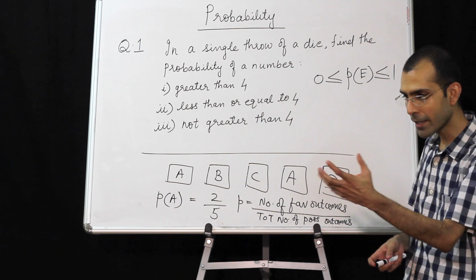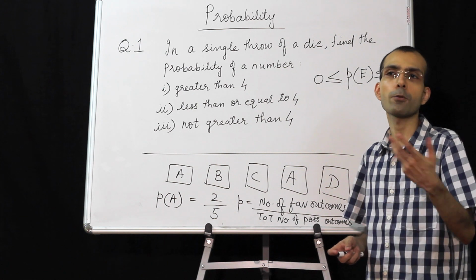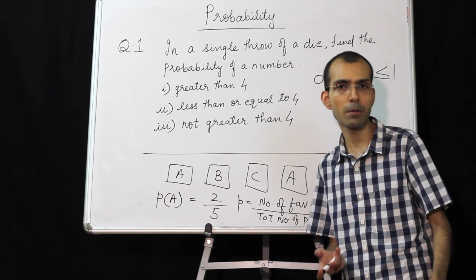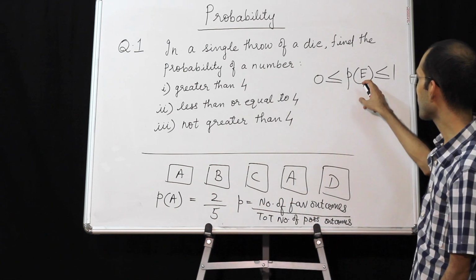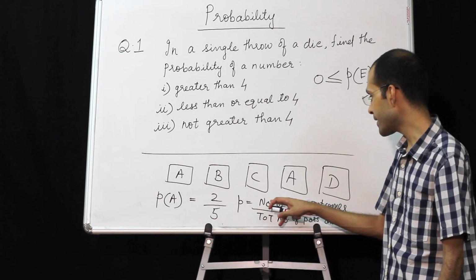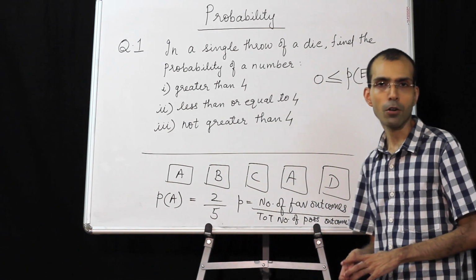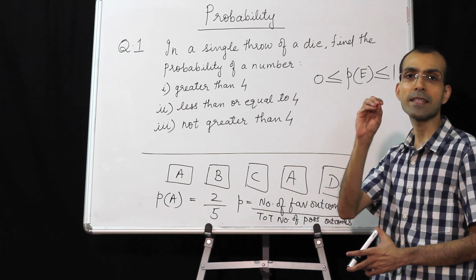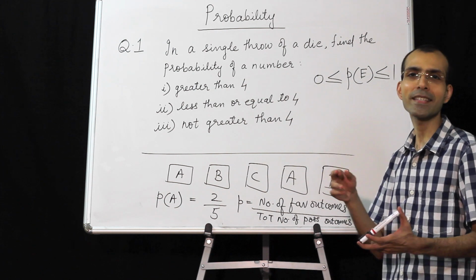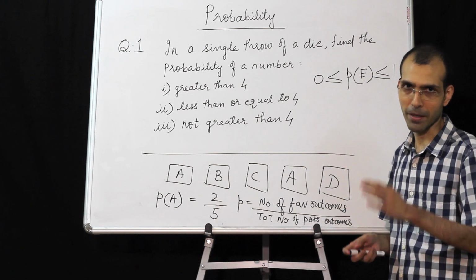But if I say there are 20 red marbles in a bag, one marble is picked up at random, what is the probability that it is a yellow marble? That's not possible. So it is an impossible event. The probability will be 0. So remember, probability is always between 0 and 1, and probability is defined as the number of favorable outcomes divided by the total number of possible outcomes. Always give the answer for probability in the simplest fraction form. So if you get something like 10 by 18, it will be written as 5 by 9 and not 10 by 18.